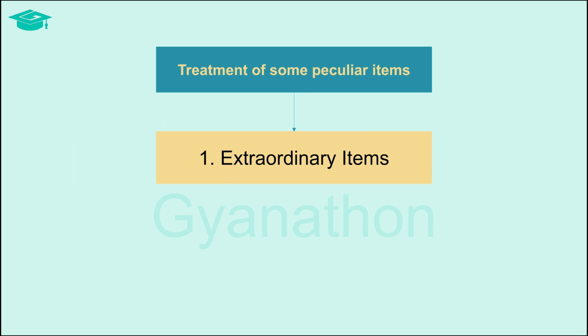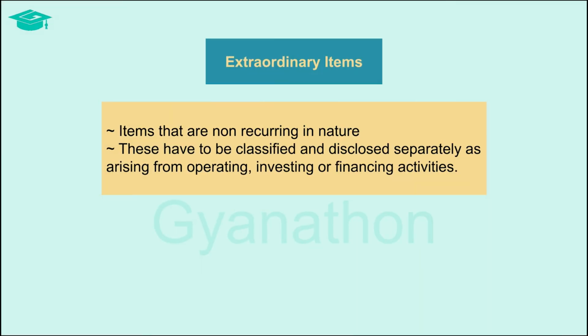In this, first let us discuss the meaning and treatment of the first peculiar item, that is, extraordinary items. Extraordinary items are those transactions that do not occur on a regular basis. These are non recurring in nature. These transactions have to be classified and disclosed separately as arising from either operating or investing or financing activities.